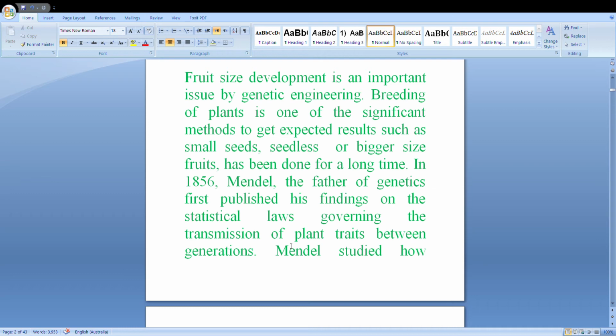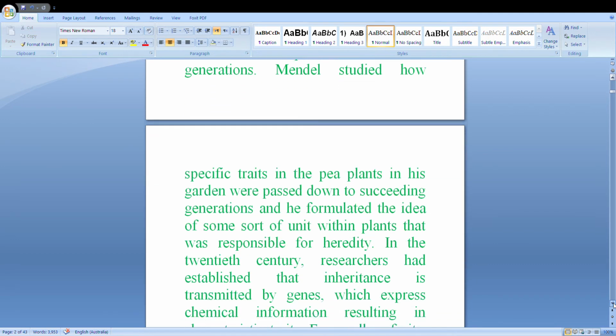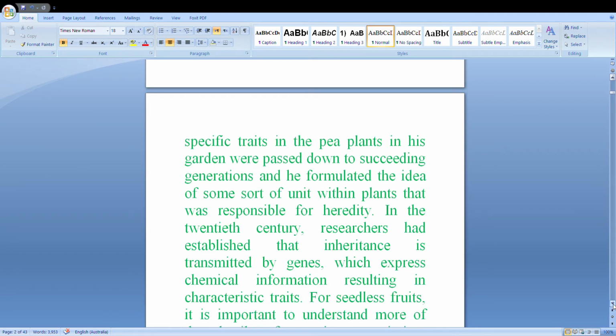In 1856, Mendel, the father of genetics, first published his findings on the statistical laws governing the transmission of plant traits between generations. Mendel studied how a specific trait in the pea plants in his garden had passed down to succeeding generations, and he formulated the idea of some sort of unit within plants that was responsible for heredity.